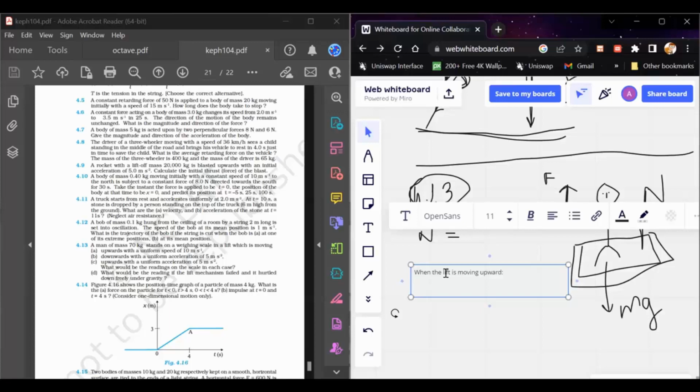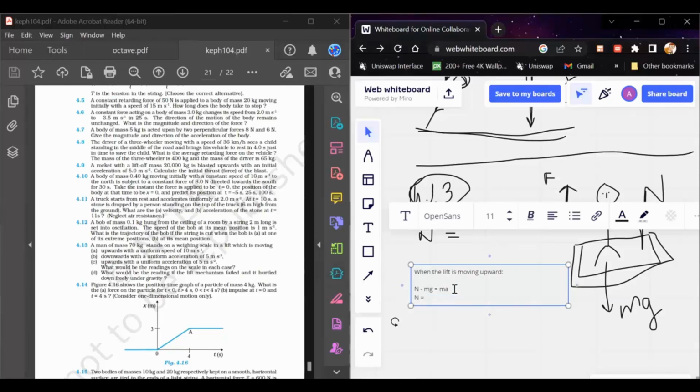All right. So this same normal reaction force tries to pull the man in the upward direction. We can write the equation of motion as follows: N minus mg equals m into a, where a is the acceleration for the upward motion. If it is moving upward at 5 meter per second square, then a equals 5.